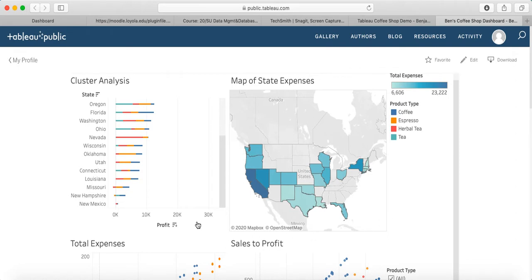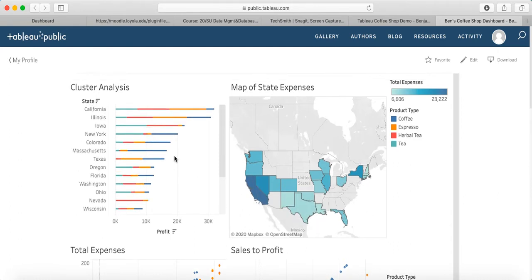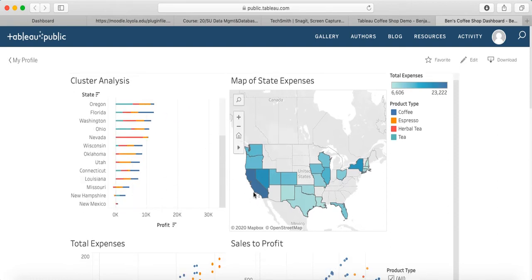And I assumed that perhaps these states were spending too much money, and that is why they're not doing too well in profits. Yet, you could see here that California is actually spending the most and getting the most back. They have the most profits. And on the flip side of that, we can see that New Hampshire is actually the very least of all the states, 6,600, and we could see that that's the floor of all the expenses.